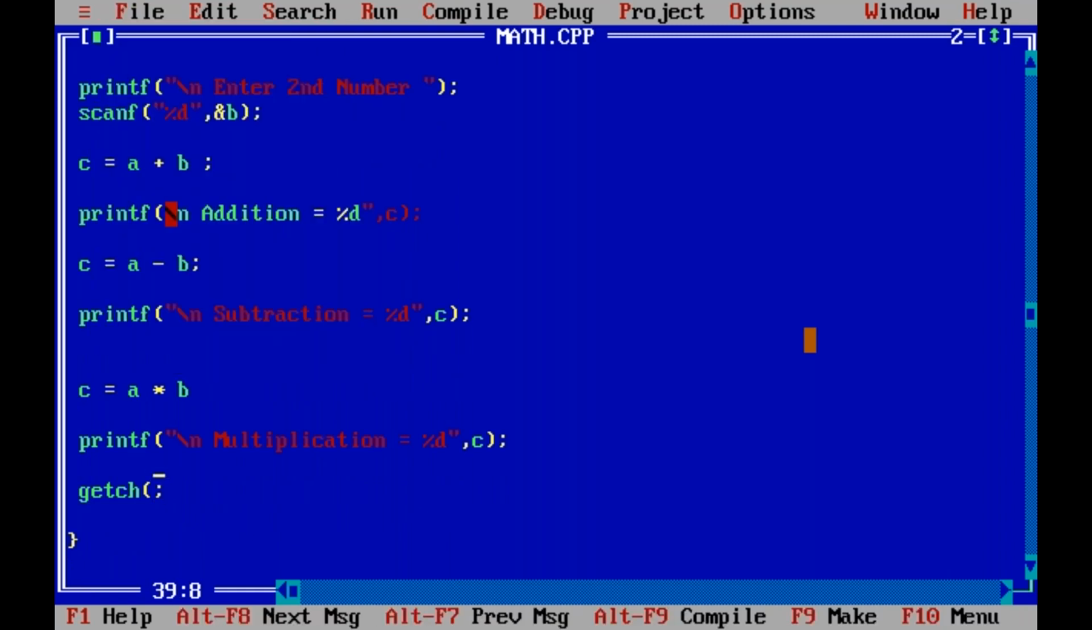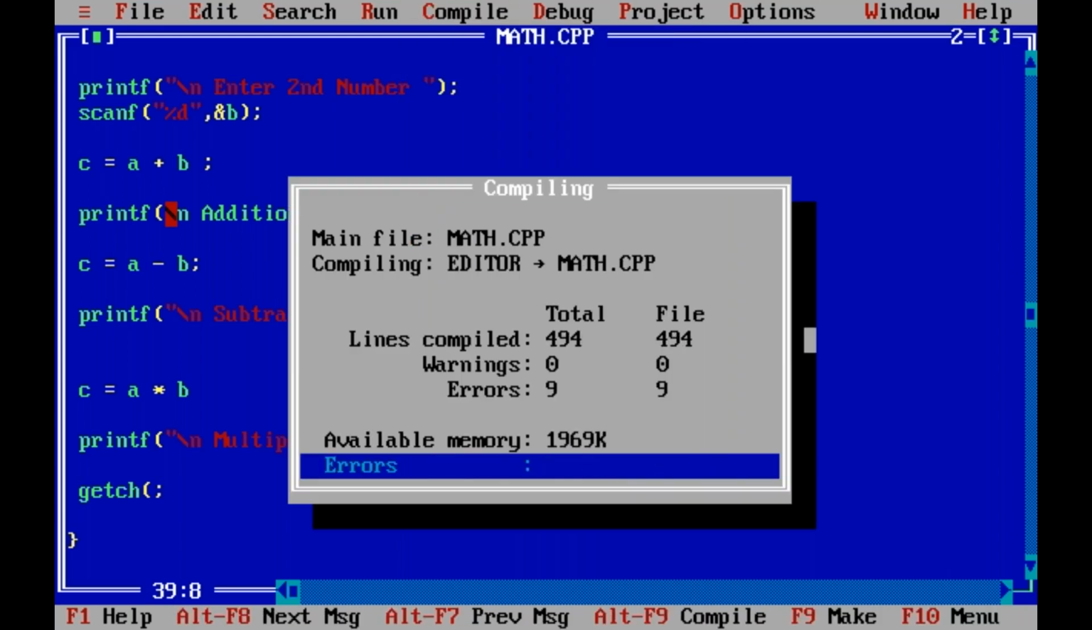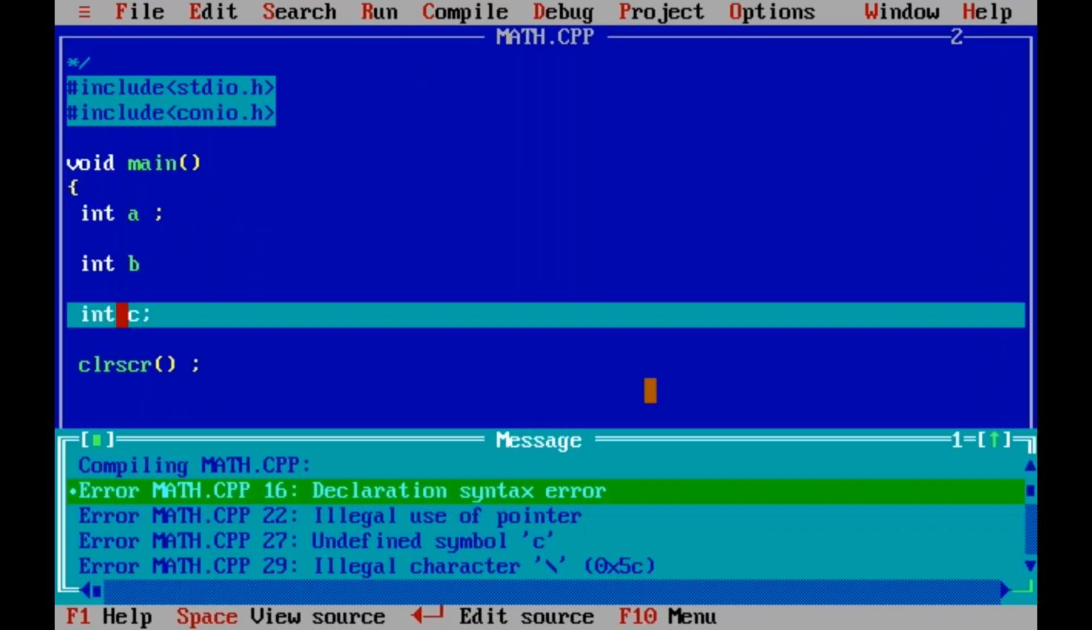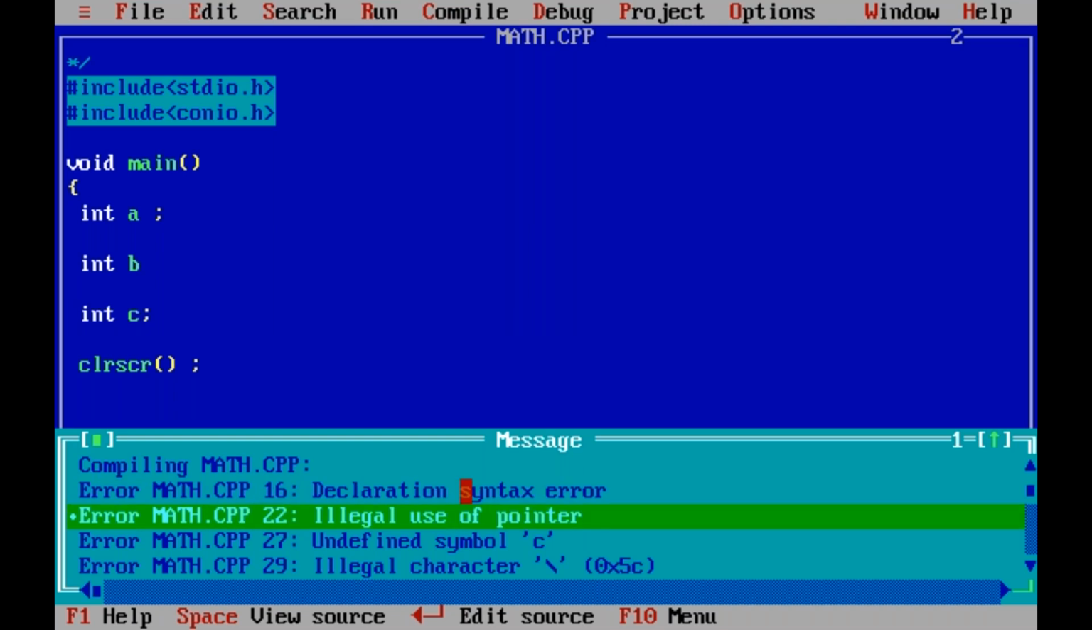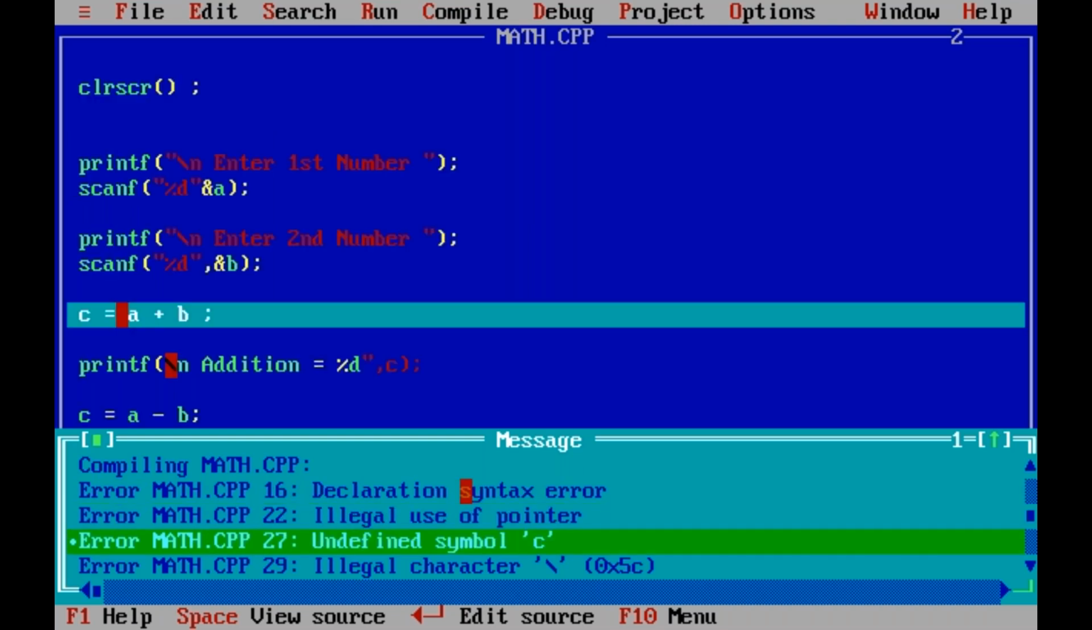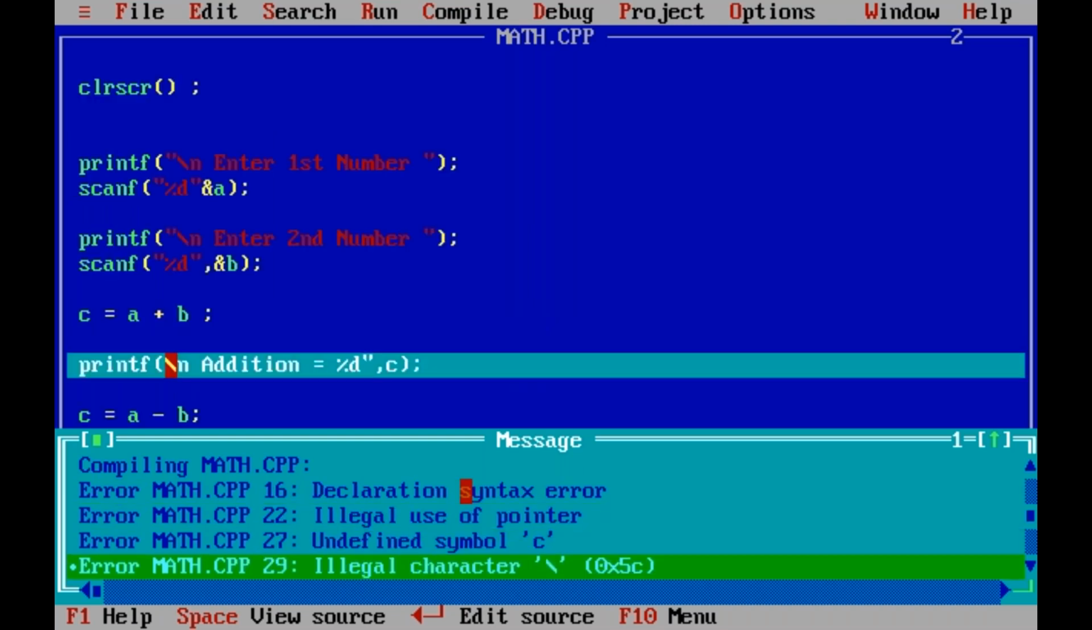Saved. Now compile it with Alt C. Errors. How many in total? 9 errors. Total 9 errors. Press the Enter key. See this. First error, line number 16, declaration syntax error. Second error, 22nd line. Then the 27th line error, and the 29th line error.